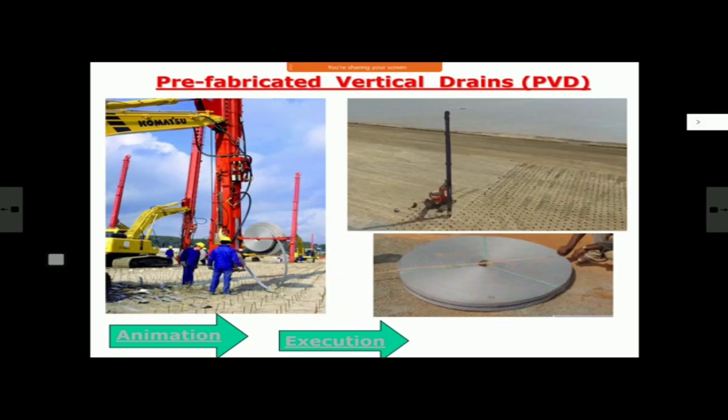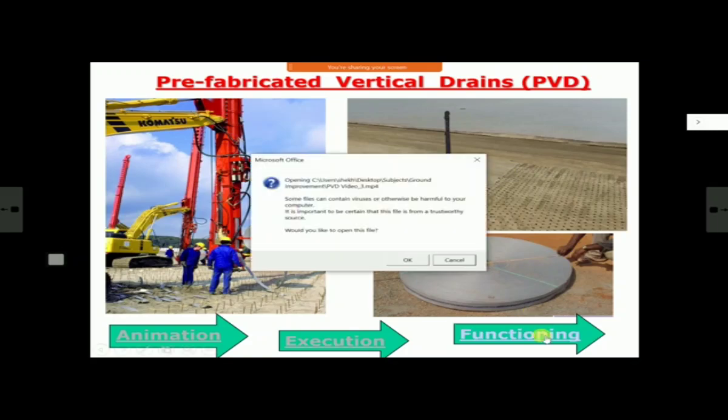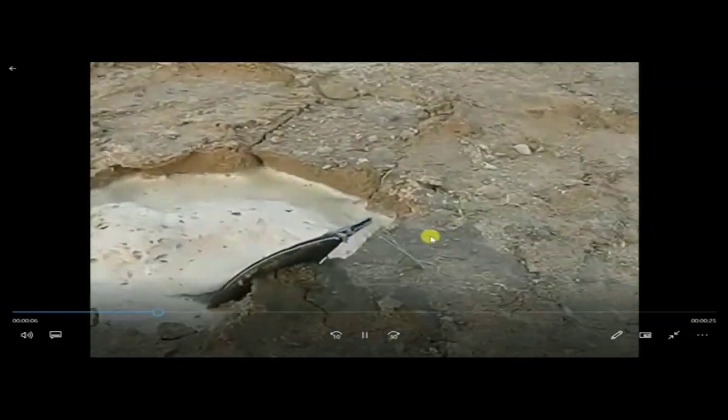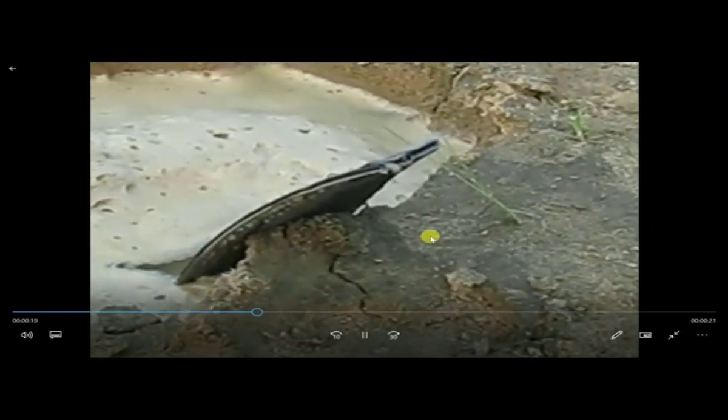Very easy, very simple, very fast work, and it is so effective that in some places where the water table is high, we have seen that immediately after putting PVD, even without putting surcharge, even with normal ground load, there is so much water pressure that you will see water oozing out from the PVD. This is one such place you can see here. See here, from this PVD you can see water is coming out. It is dripping. So effective, whereas you are not putting a full surcharge load.